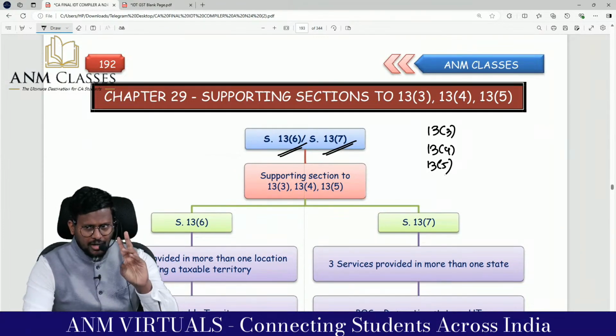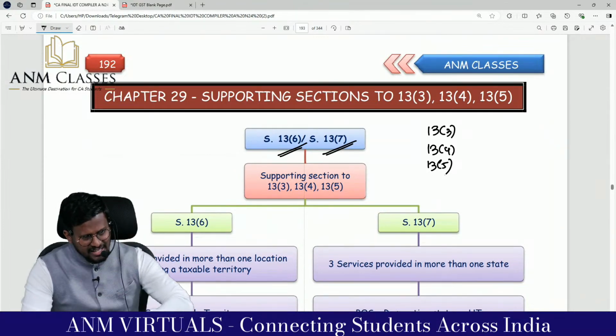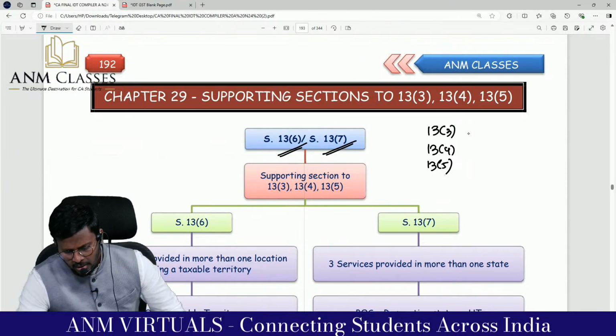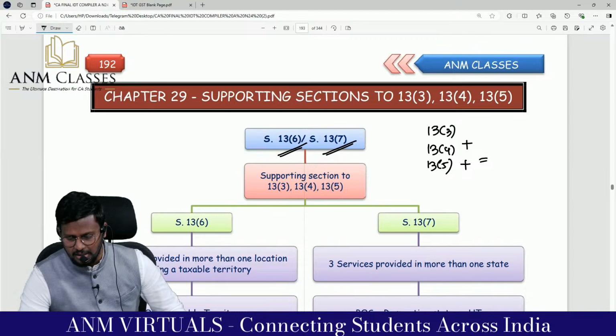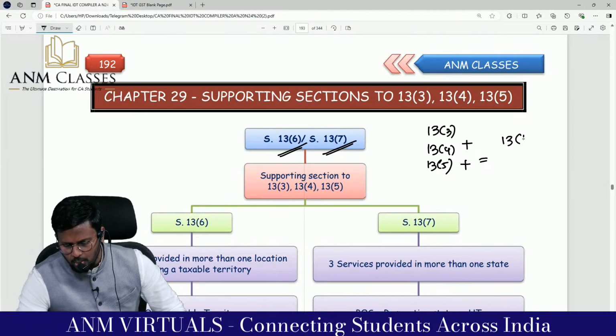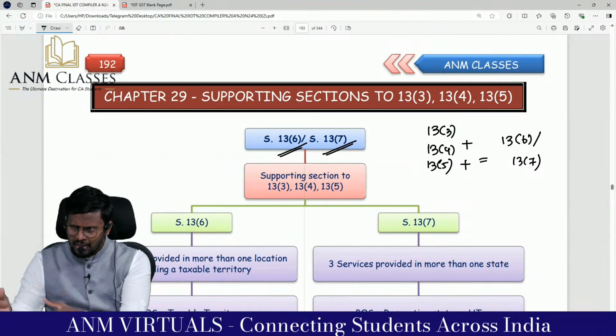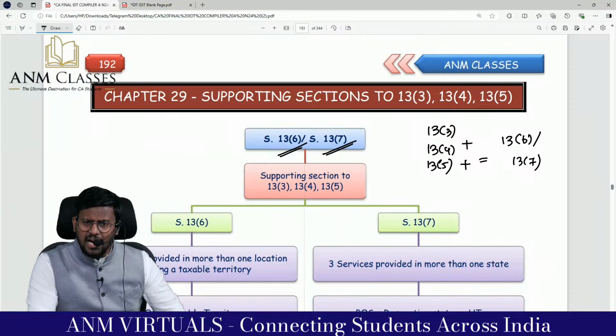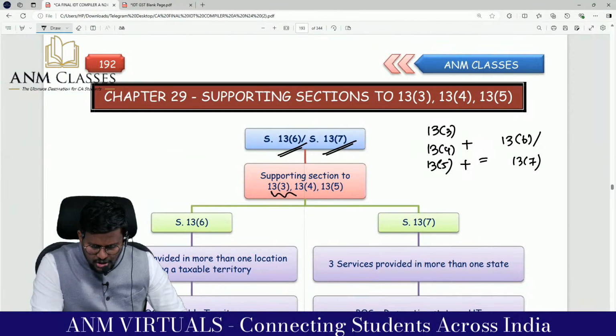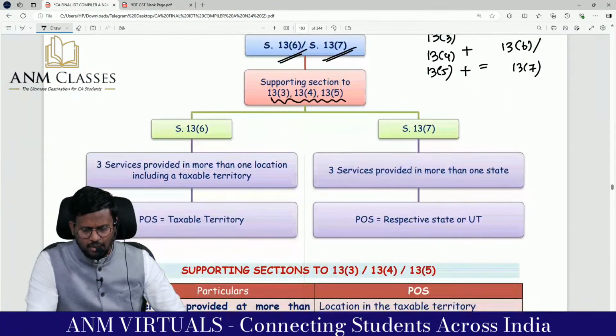Event, organization of event, ancillary services to event. And sir, 13.3 plus 13.4 plus 13.5 is supported by 13.6 and 13.7. So there are two sections, 13.6 and 13.7. These are supporting sections to 13.3, 13.4 and 13.5.